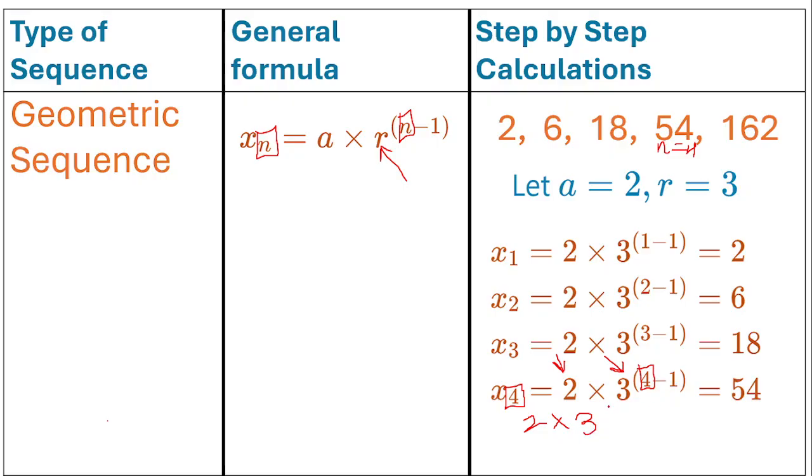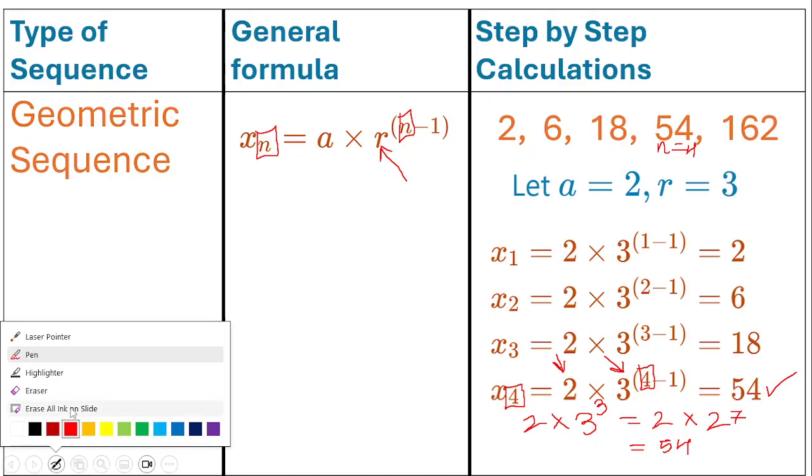What is 4 minus 1? 4 minus 1 is 3. So we have 2 times 3 to the third power. What is 3 to the third power? Well, that's 27. And we have 2 times 27. 2 times 27 is definitely 54. And that's how we get 54 here. Let's do the last one.